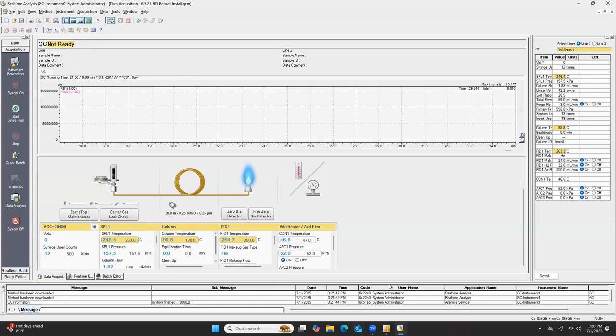Over here on the right-hand side, this is just display information. This information is also seen over here. I just like it being in two places just in case. So we're waiting for the FID to get up to 280.